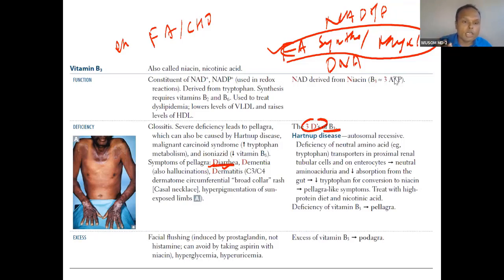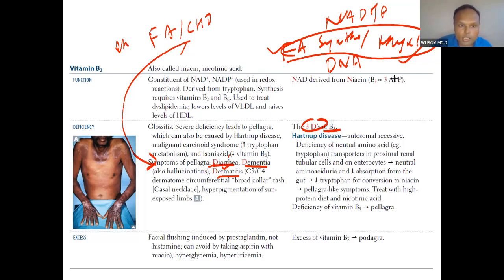If skin is not rejuvenated, severe dermatitis. If energy is not supplied in the brain and myelin is not synthesized, what will happen? Dementia. So the 3 Ds are related to this function. My job is to connect function with presentation. If you remember the function, you remember the presentation.